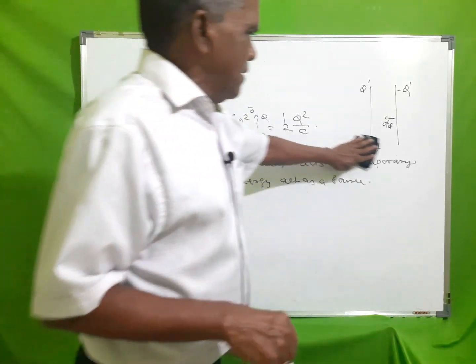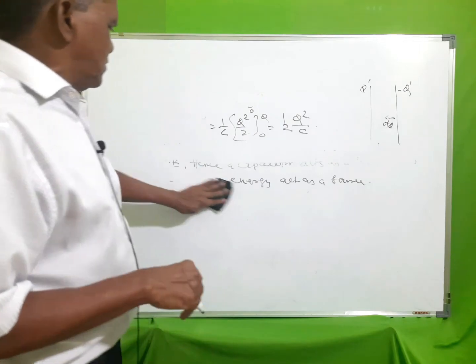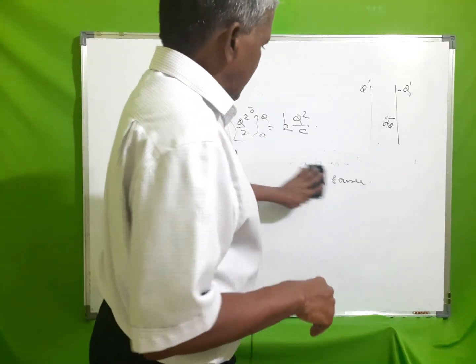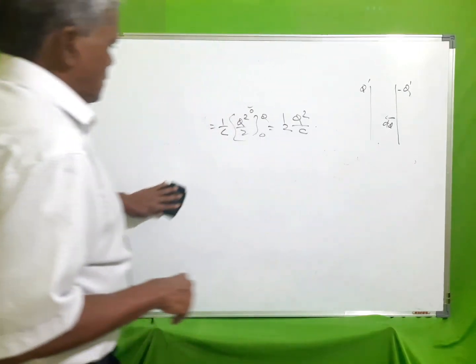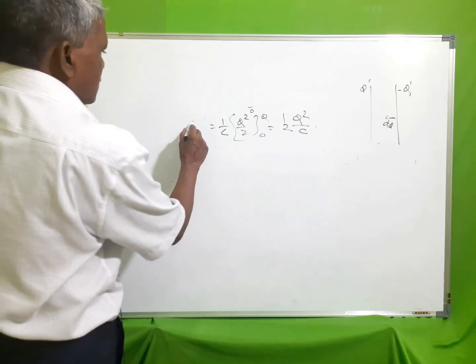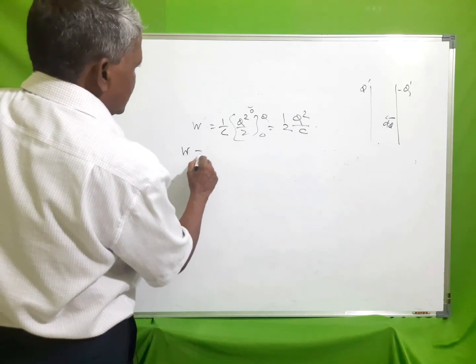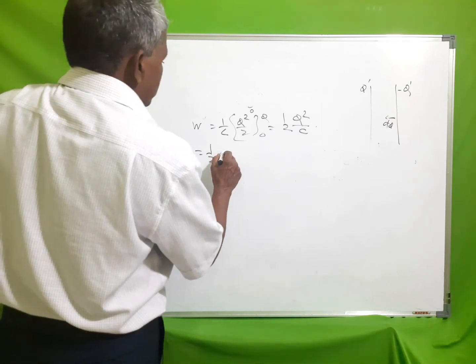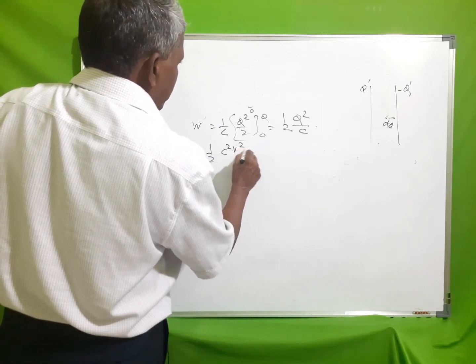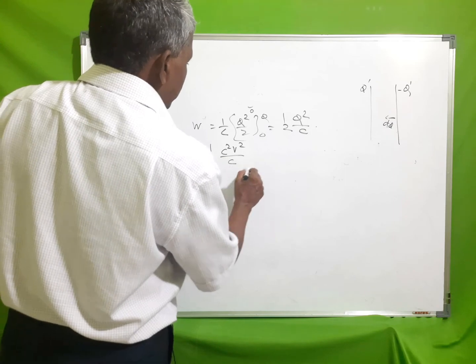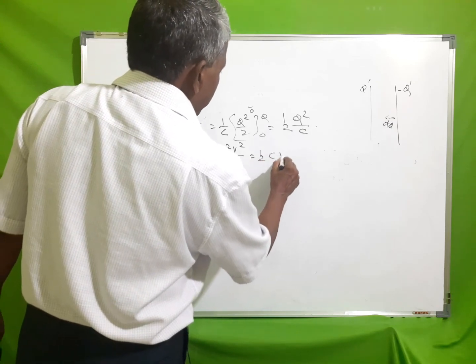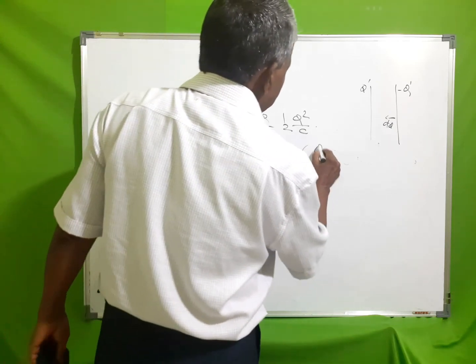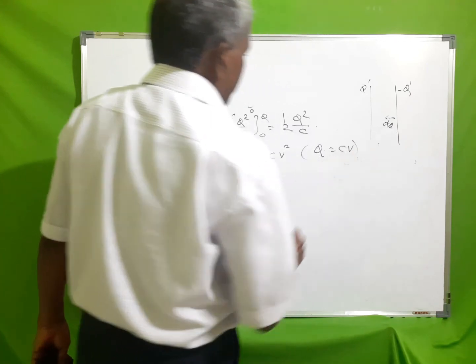This energy can be written in other forms like W is equal to half c square v square by c, or this is half c v square, since q is equal to cv.